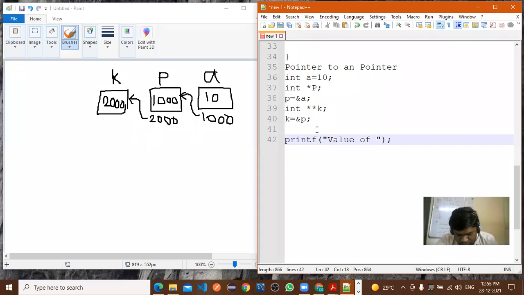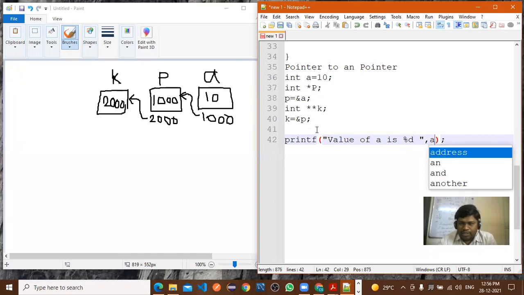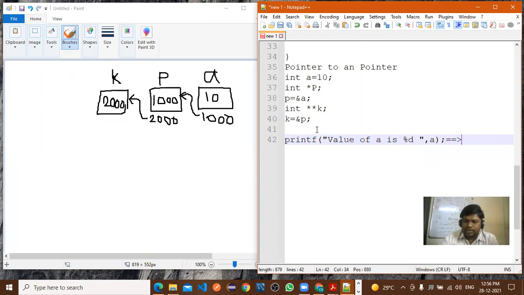First we'll start from A: value of A is %d, comma, what do I need to write here? A. Okay. What is the output here? 10. 10, right?